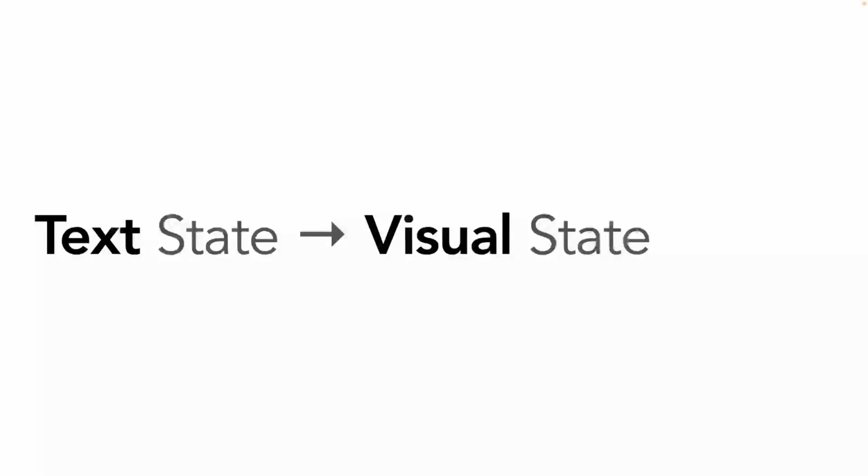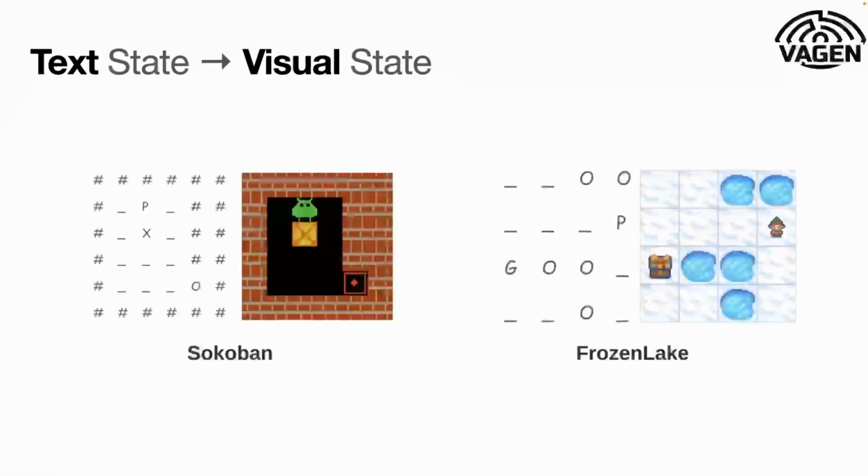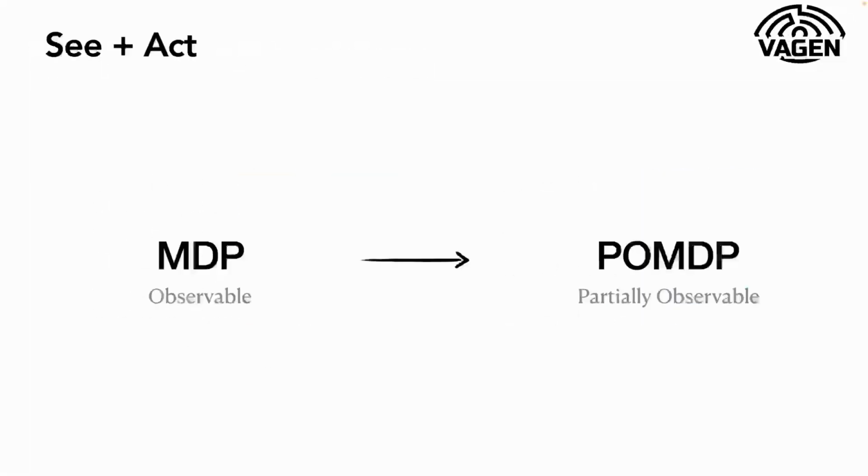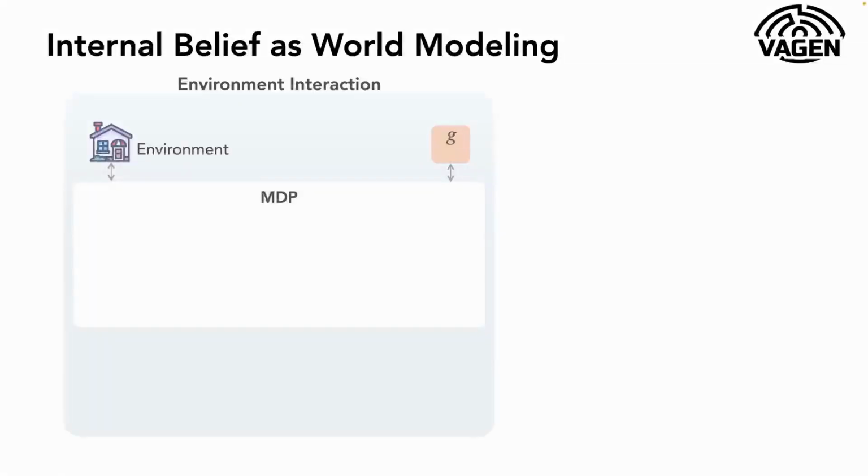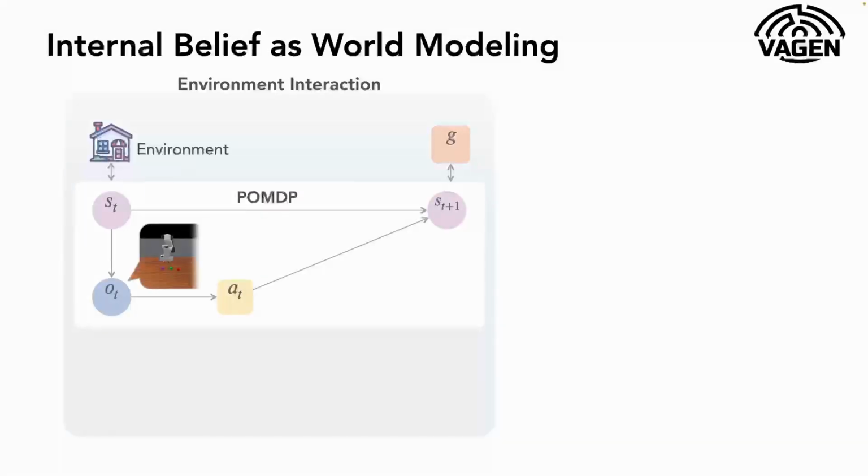For this work, the important thing is that we are not only handling text states like the Sokoban task, where the left side can be converted into text, but also visual input like images. This made us think the previous MDP process should be changed to a POMDP, a partially observable MDP. We have the MDP process and want the model to learn the state transition, but we change it to a POMDP because we have the observation, and we ask the model to observe first and then execute the action to reach the next state.